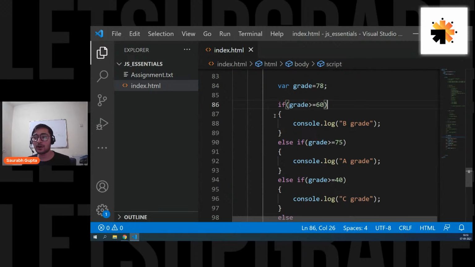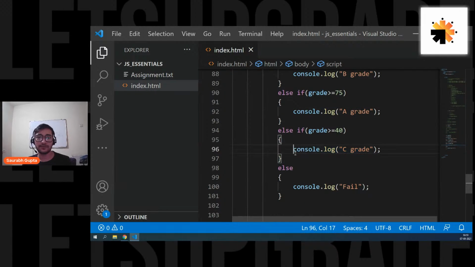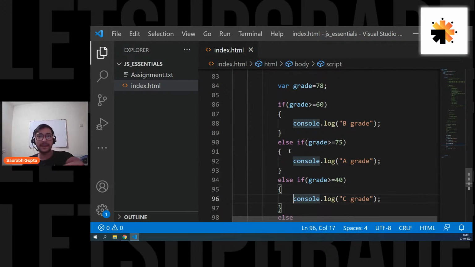So what is a block? A block is nothing but a section of code that you define using curly brackets. Simple, that's what you call a block. Like this is a block of code, this is a block of code, and this is a block of code. And the whole page is also a block of code. Is that clear, everyone? To define a block, you simply use curly brackets in a programming language. Are we clear, guys?